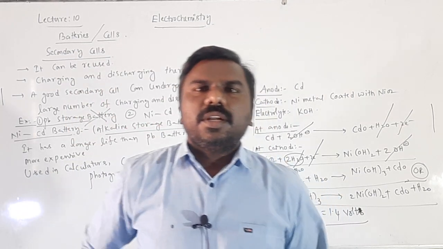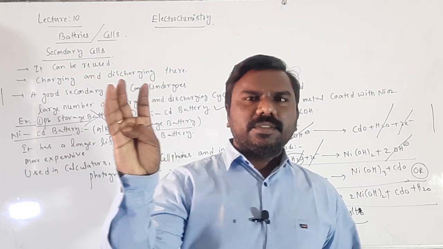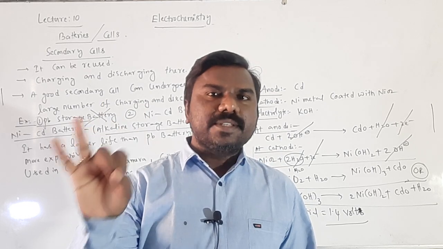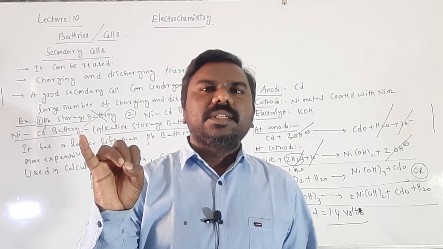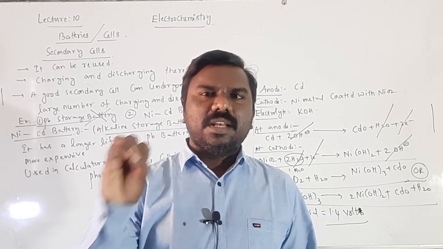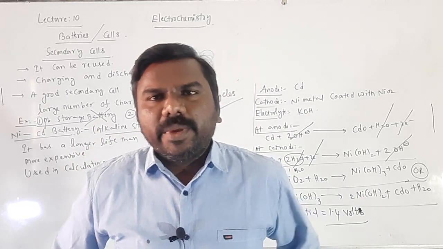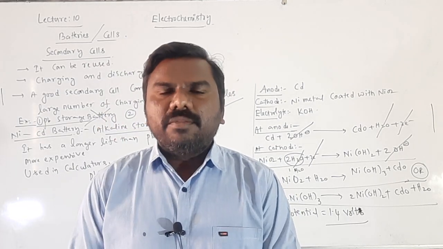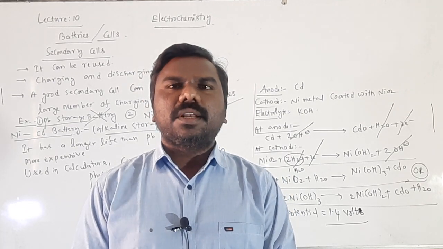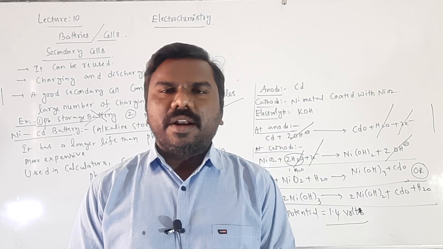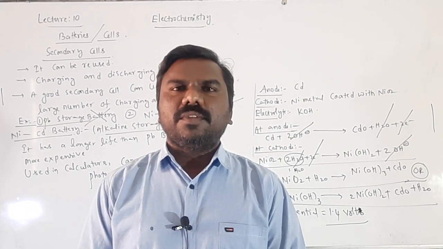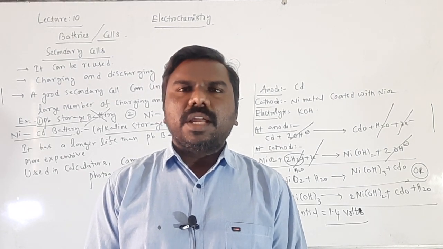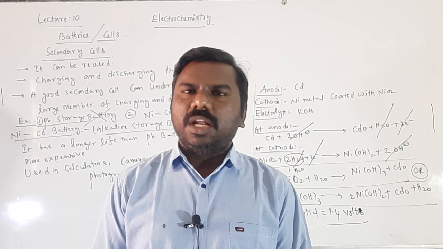So from this topic they removed Faraday's laws, first law, second law problems. Next, corrosion removed, fuel cells removed, primary cells, dry cell removed, secondary cells, lead storage battery removed. The rest of the topics I have discussed clearly. I hope you understood. You are following very well, and ask questions in our group also if you have any doubts, and write notes sincerely, because it is one of the important chapters. Understood? So with this topic electrochemistry is completed, and we will continue with the next chapter in our next session.